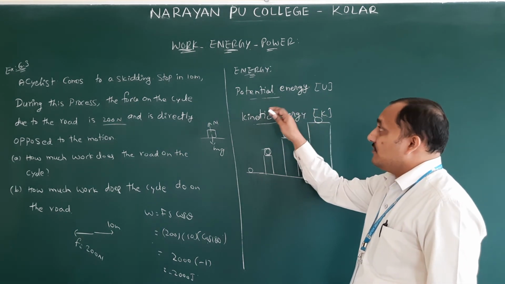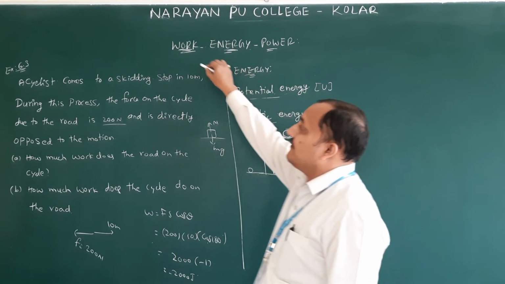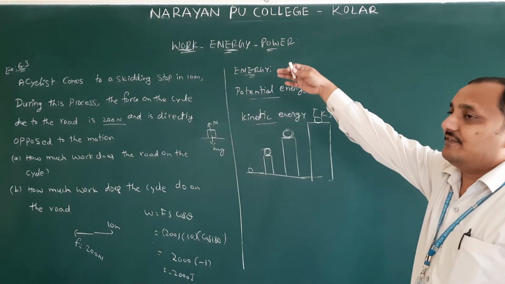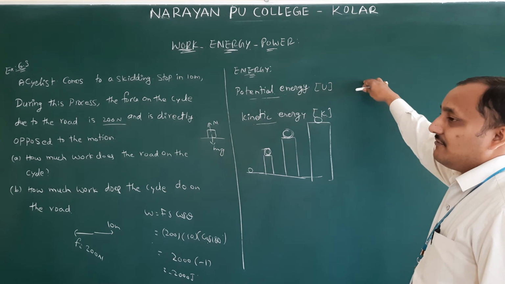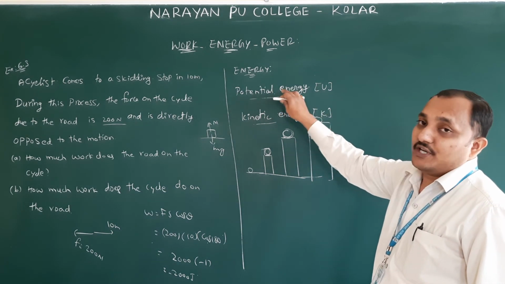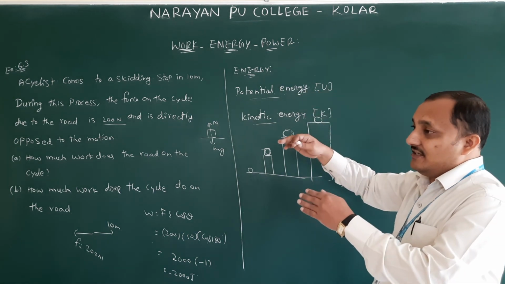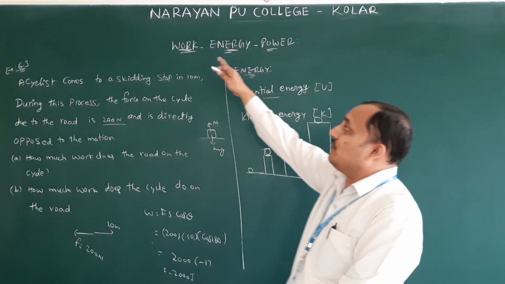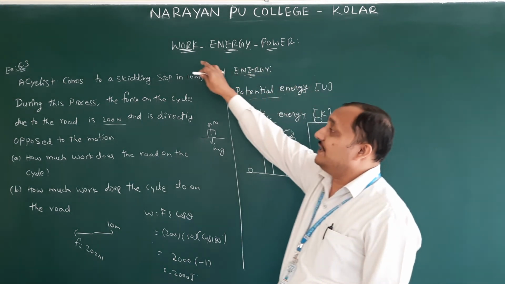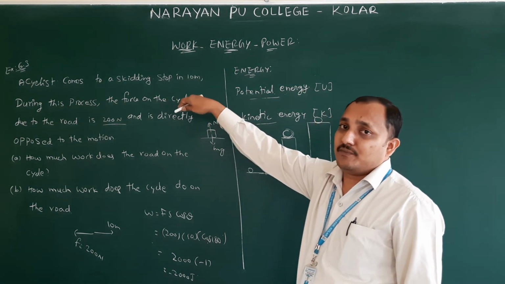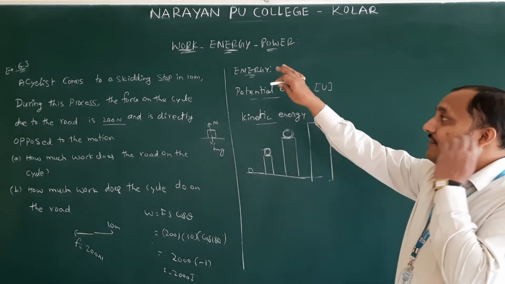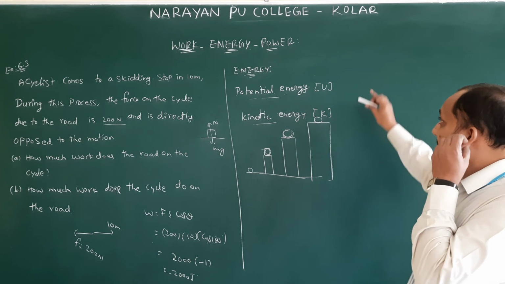Any energy equation, you will get from the work done only. According to the general definition, we will take work done. That work done only we are converting into potential energy. Any energy derivation we will get from work done only. Remember this blindly: any energy relation we will do with work done only. We will start from here till second year. We will find different energies, all from the work done equation.